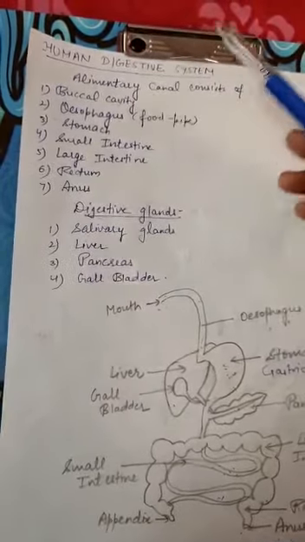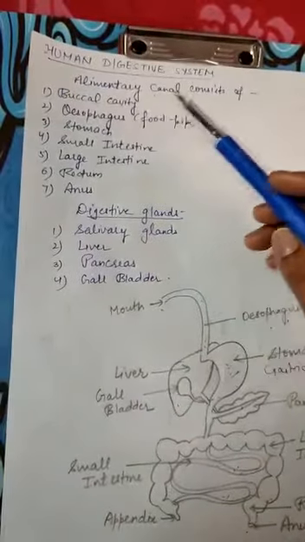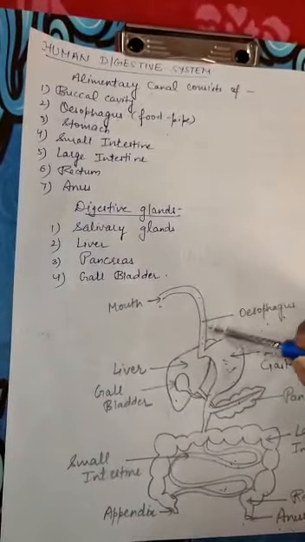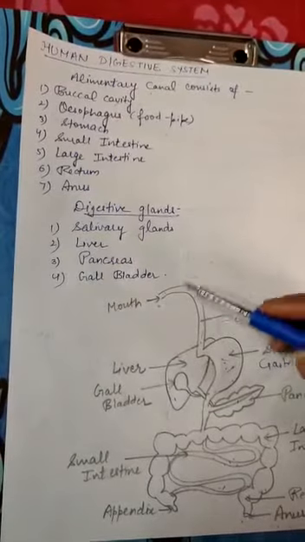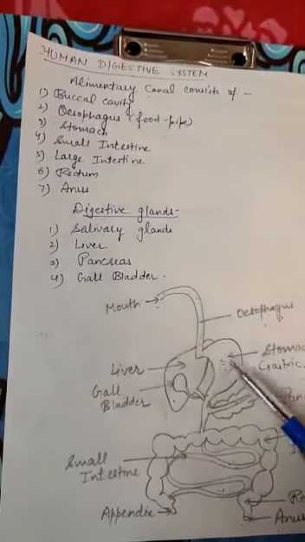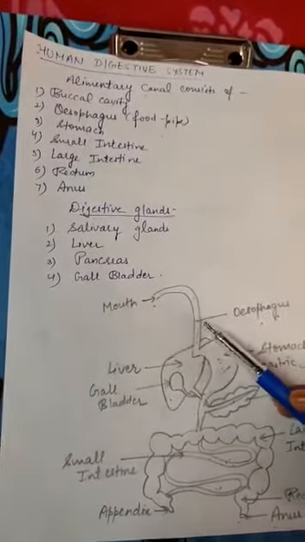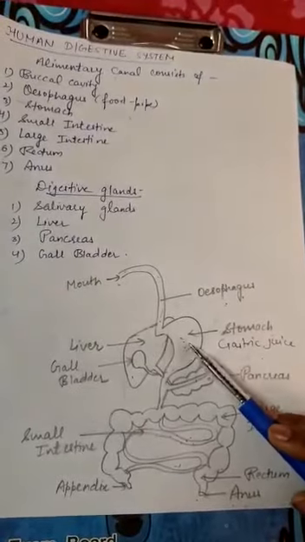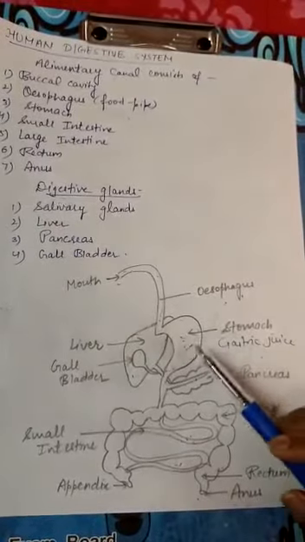After that food moves into the next part, which is called the esophagus or food pipe. Here I have shown the esophagus or food pipe. This helps in transferring the food from the buccal cavity to the stomach by muscular movements called peristaltic movements. When food comes into the stomach, which is a J-shaped organ in human beings,